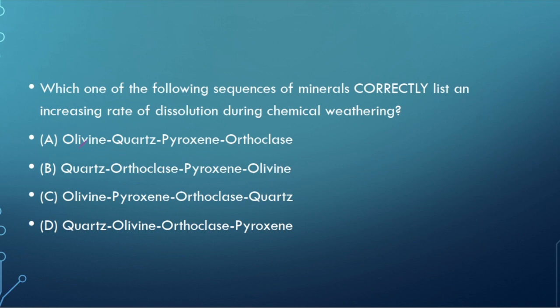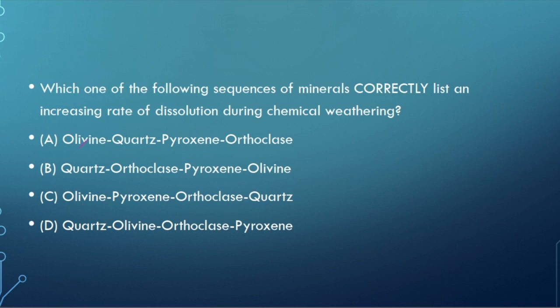The continuous one is from anorthite to albite, that is albite, oligoclase, andesine, labradorite, bytownite, and anorthite. And this side we have olivine, pyroxene, and then amphibole, and then this biotite.